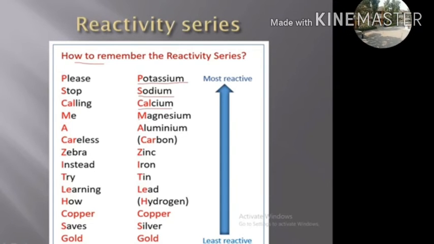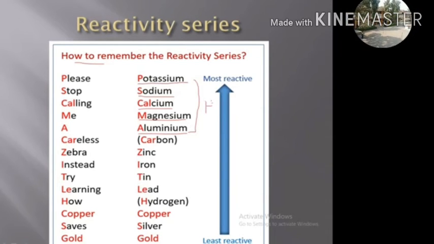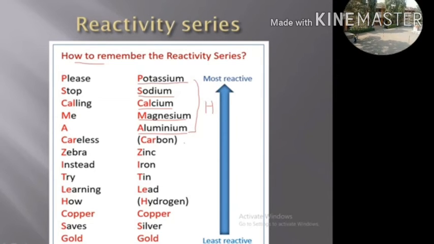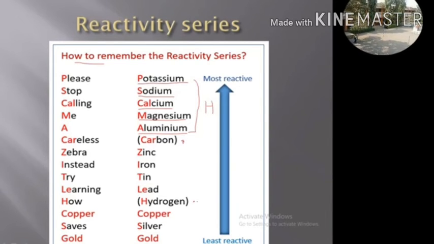These are the least reactive metals, and in the middle, after carbon, there are zinc, iron, tin and lead. These are the moderately reactive metals. From this series we can remember the whole reactivity series by the initial letters.